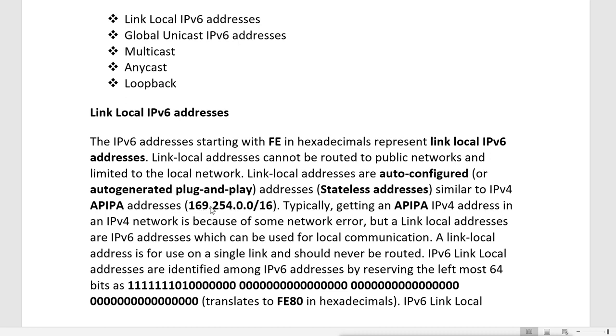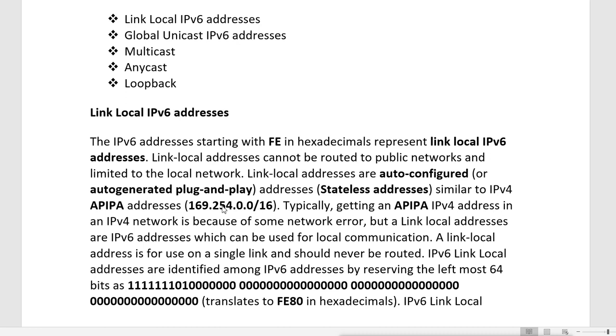Now how does this APIPA address come? If you have configured your device to get the IP address from a DHCP server, and at that time there is no DHCP server available to provide the IP address configuration, then what happens?